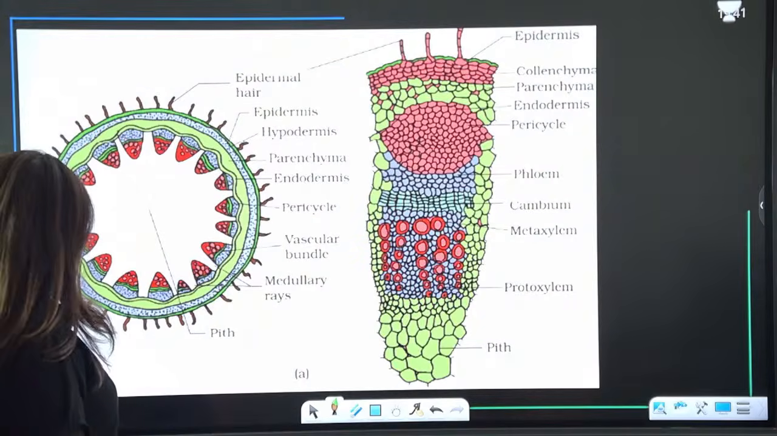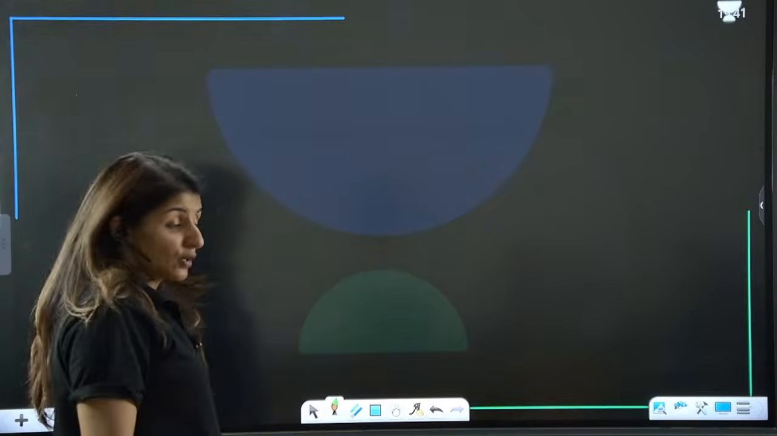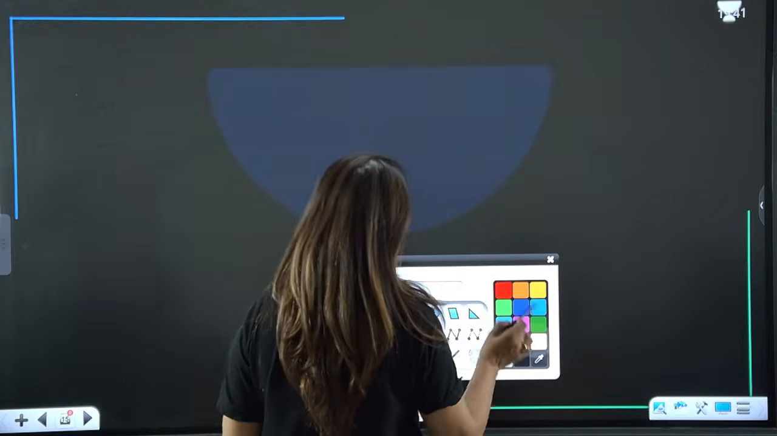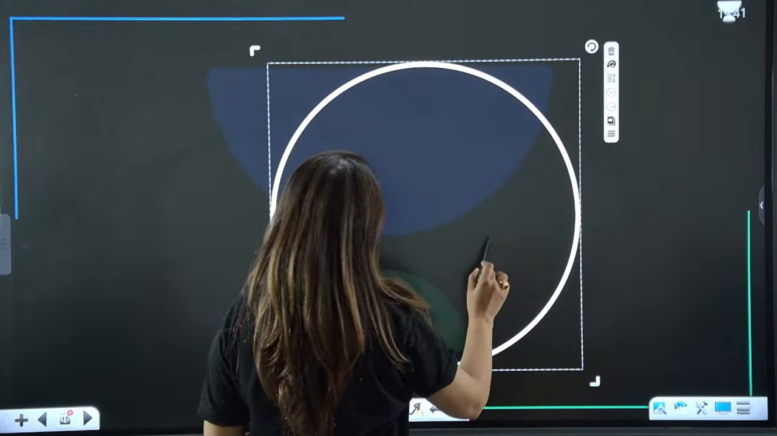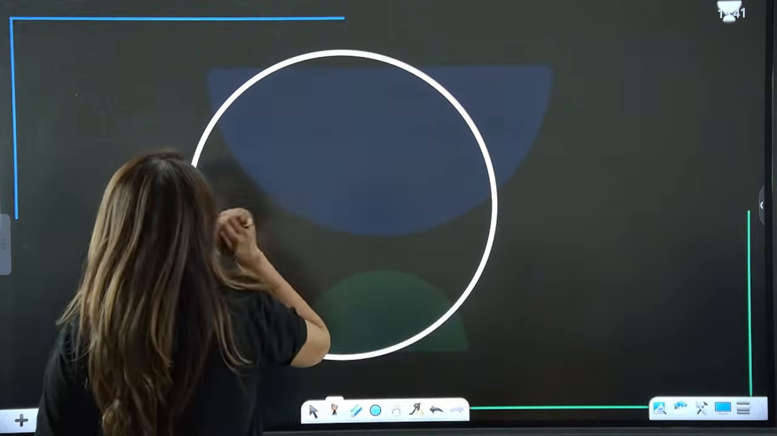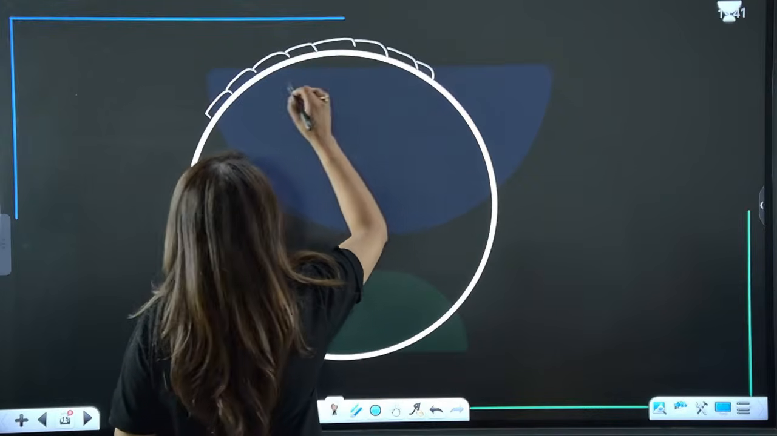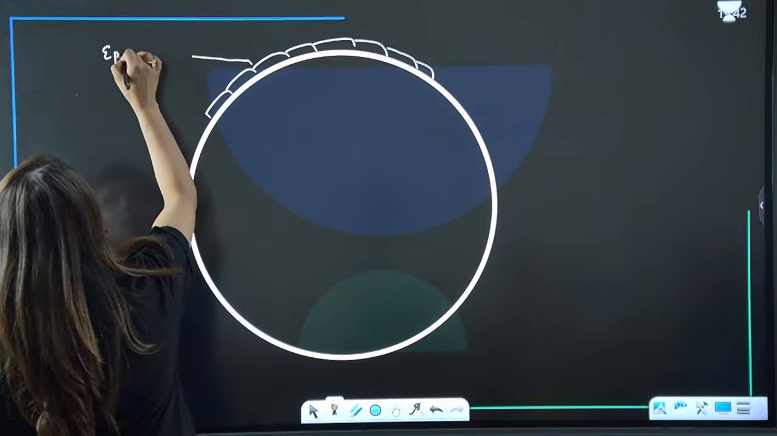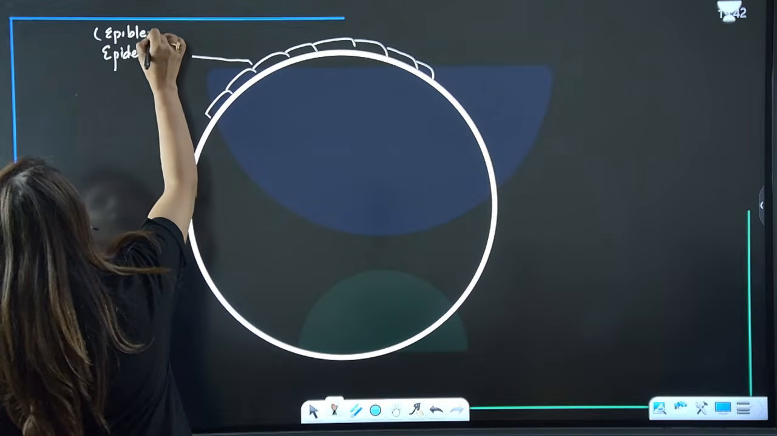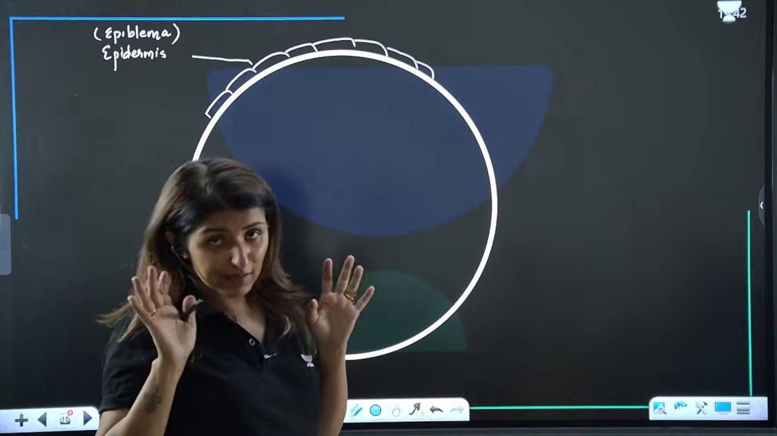Now guys, coming on to the structure of root. Let's draw the structure of root here. Now see, let's say this is the structure of transverse section of root, dicot root. So the outer layer, this is the outer layer. What is the outer layer known as? This outer layer is known as epidermis. Now epidermis of root, guys, is also known as epiblemma. And we know that epidermis is always made up of parenchyma. It is always single layered, right?